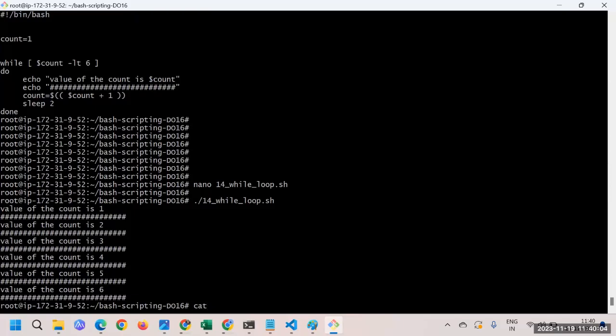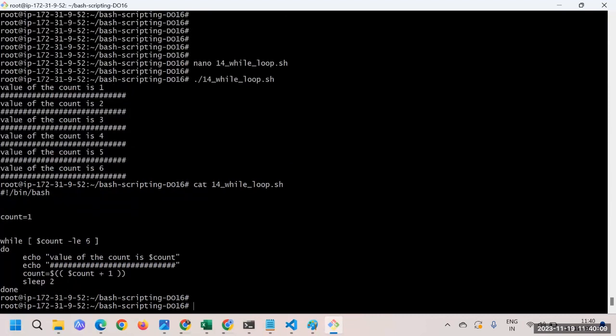So we just have to write it some way. Less than means LT. Less than or equal to means LE. And if it is GE, it means greater than or equal to. So when we have to say greater than or equal to, it's GE. These are the keywords we have to use, like a plain English word, we have to mention it.